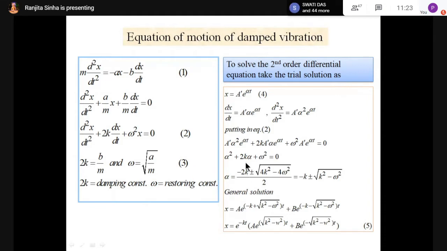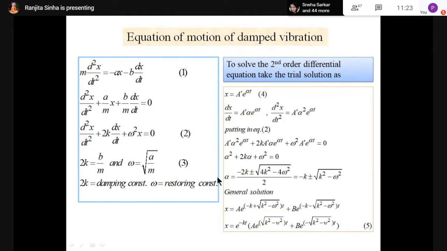Alpha equals minus 2k, like minus b plus minus root over b square minus 4ac by 2a, where 2k is b. In this way I have written it, so ultimately alpha is minus k plus minus root over k square minus omega square. This is our value of alpha.